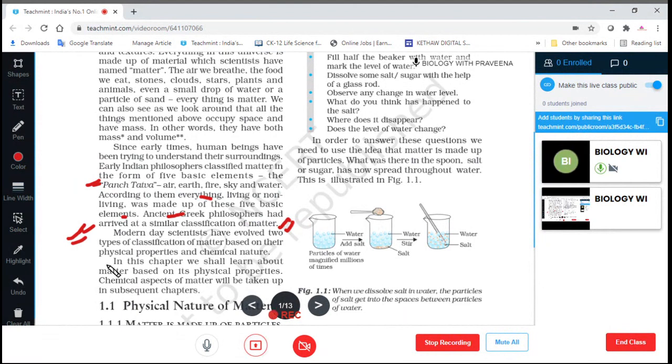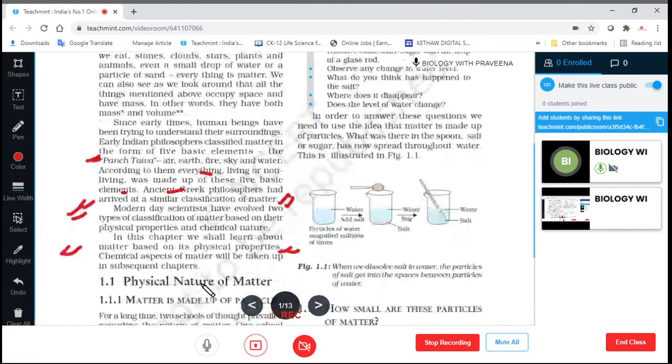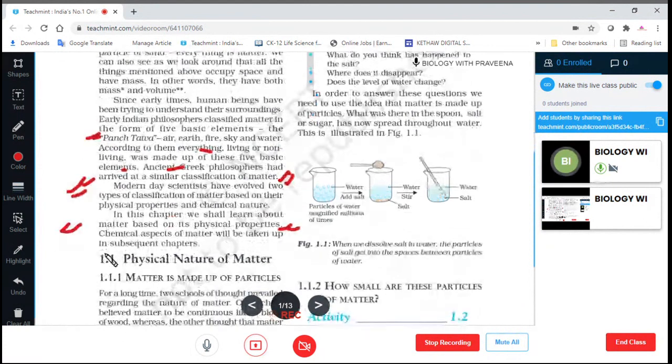In this chapter, we shall learn about matter based on their physical properties. Chemical aspects of matter will be taken up in subsequent chapters.